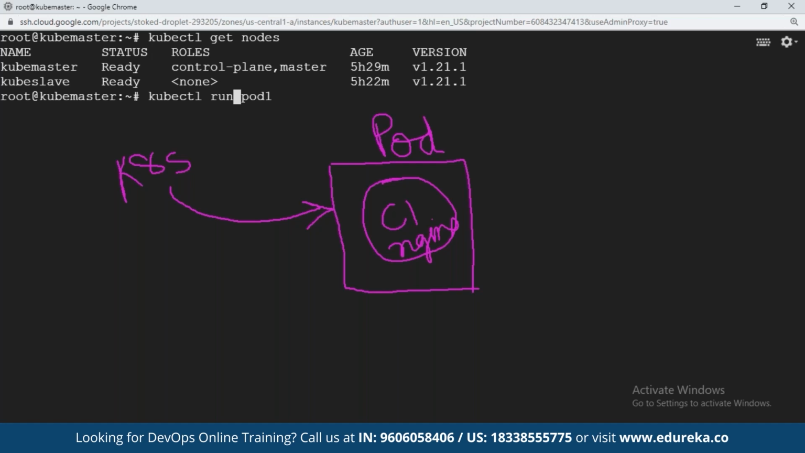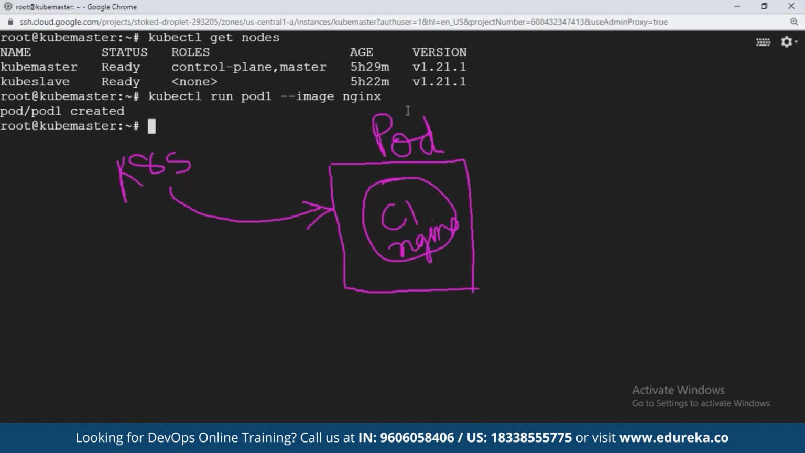kubectl run. Run is the command. Just like in Docker, you use the run command to create a container, right? Same thing. kubectl run pod1. Which image do you want on the pod? I want the Nginx image. Here you are not mentioning whether it is a Docker image or which image; we don't have to care about it. The Kubernetes pod object will take care of creating the container.